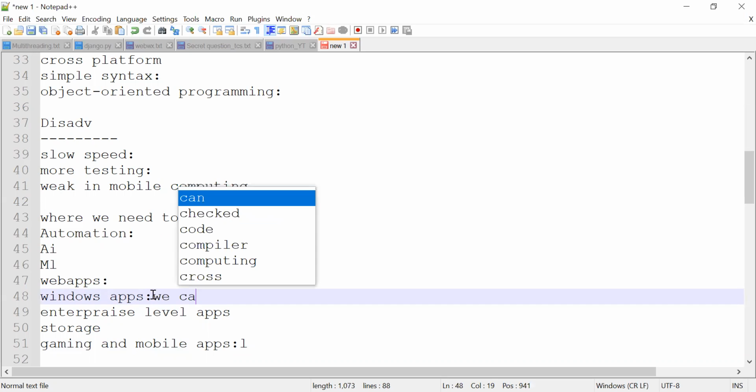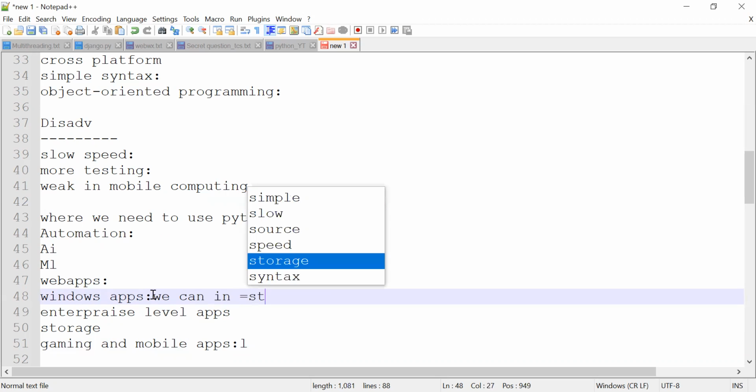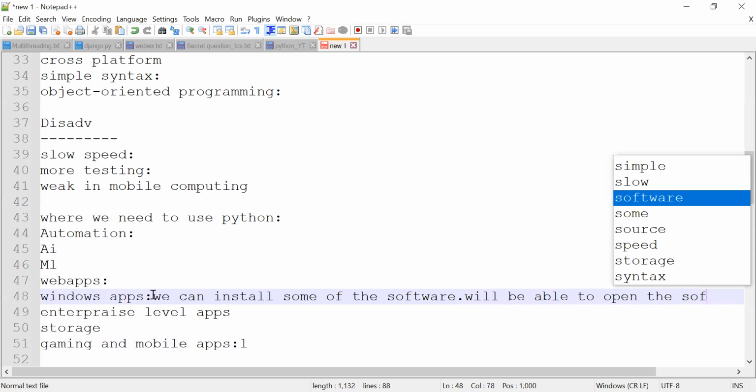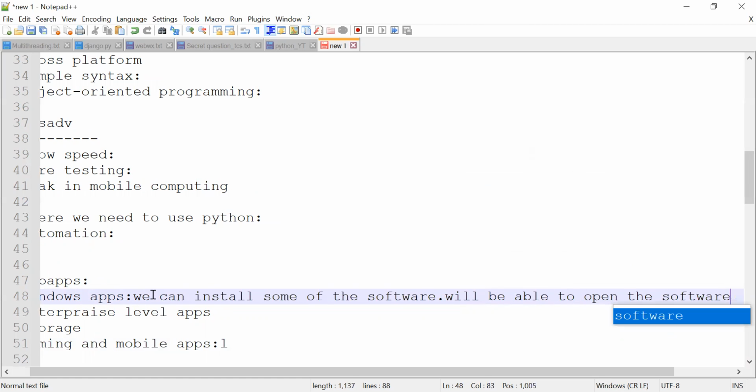We can install some software and we will be able to open the software.